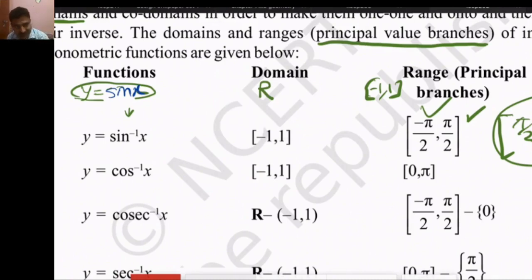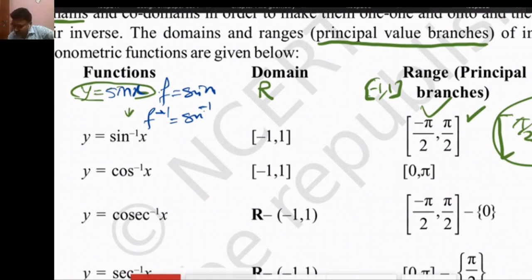This is sin of x, a function of x. So our function f is equal to sin, and f inverse is sin inverse. This does not mean 1 upon sin. Remember it. It is written and enunciated as sin inverse x.